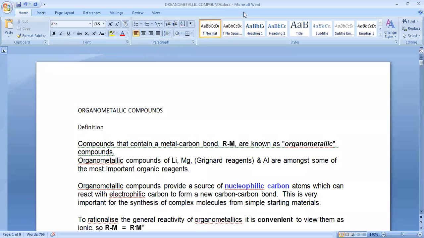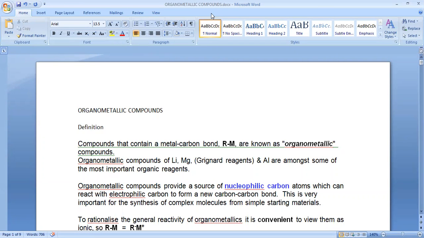Good morning, everyone. So today we are going to discuss the last topic of the first unit, that is organometallic compounds. So let's see the definition. What do you know about organometallic? What does the term imply? This term organometallic compound implies that a bond forms between the metal and organic species.